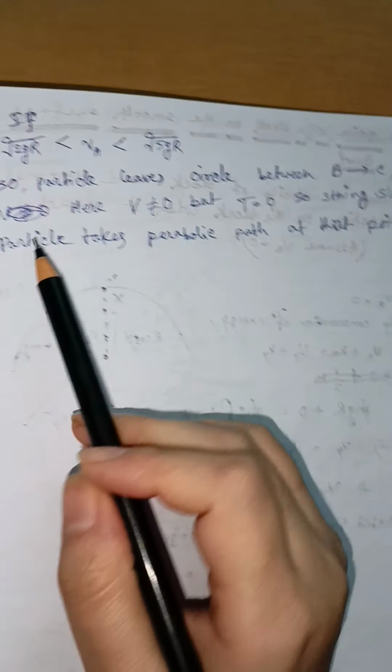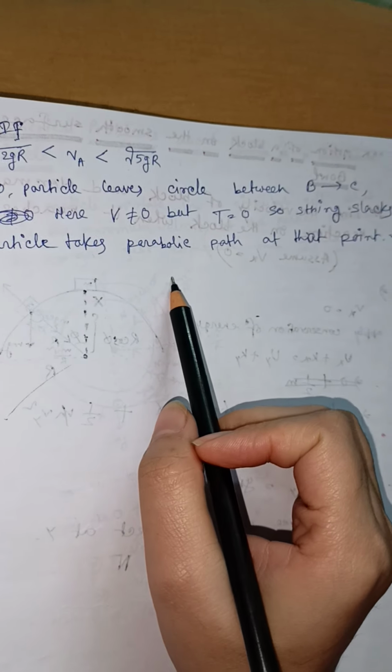So the string slacks and the particle takes a parabolic path at that point.